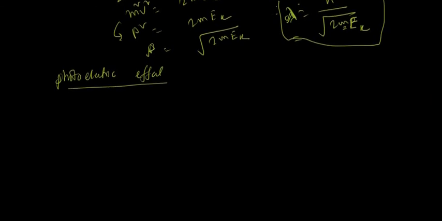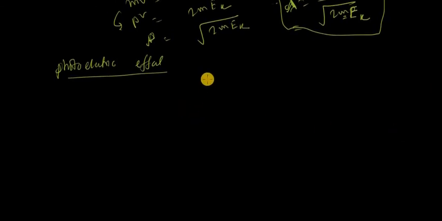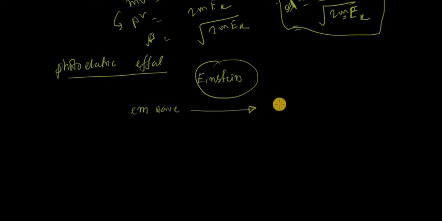In the case of the photoelectric effect, first Einstein used electromagnetic wave as a particle. That particle is called photon.